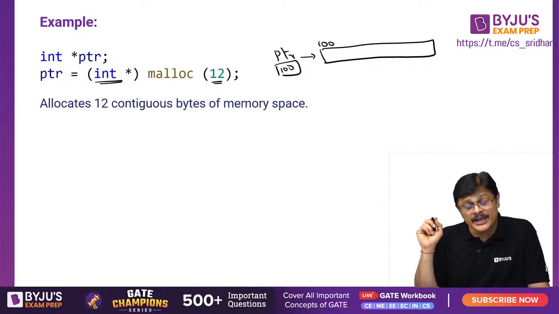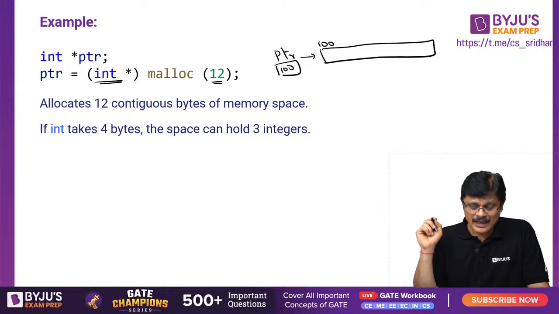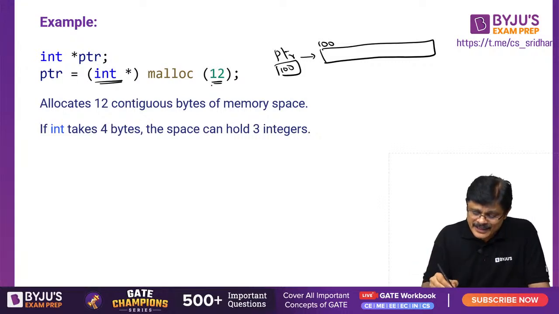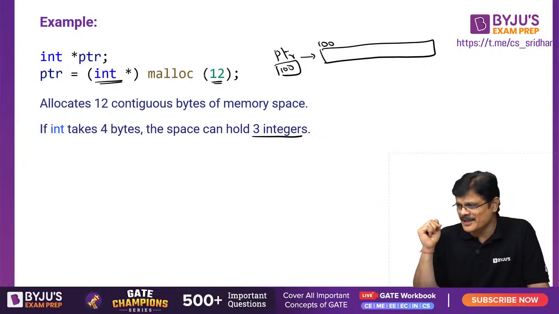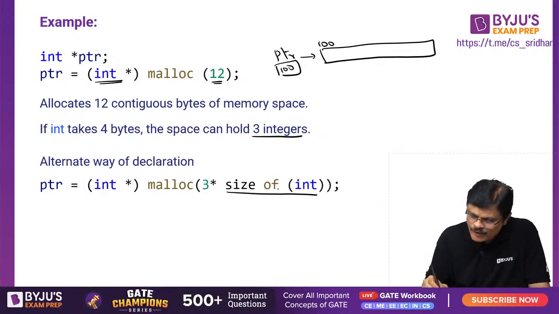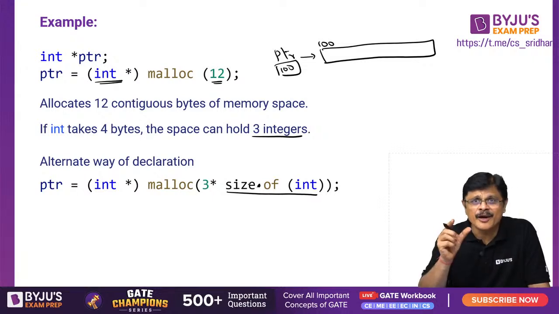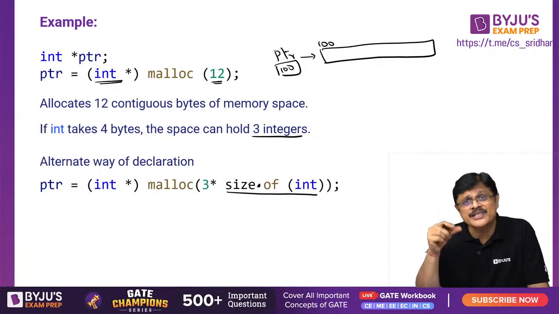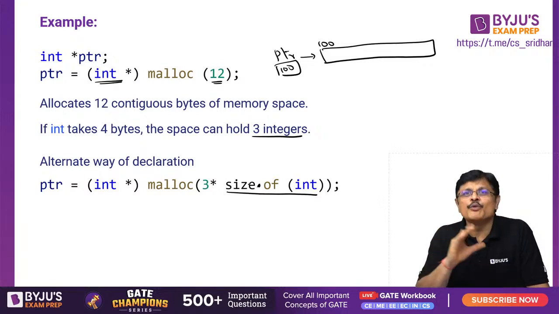It allocates 12 contiguous bytes of memory. If int takes 4 bytes, with this we can hold 3 integers. Suppose int takes 2 bytes, with this we can hold 6 integers, my dear friends. Of course, there is an alternate way of defining malloc. Instead of writing the size directly, you can say 3 into sizeof. The sizeof operator is there, no? You can call sizeof int because you want 3 integers.